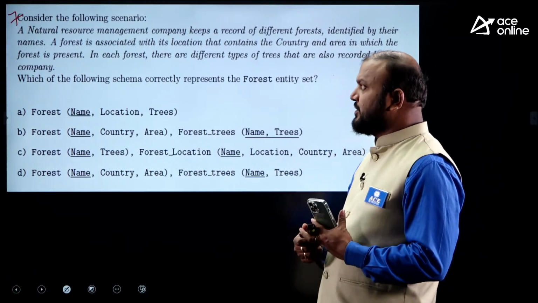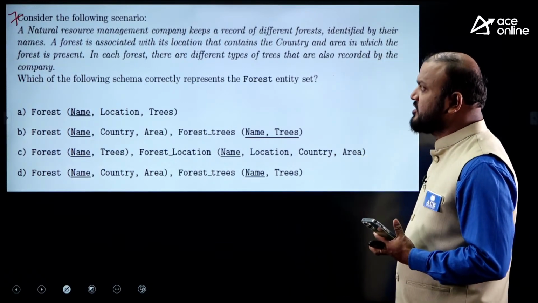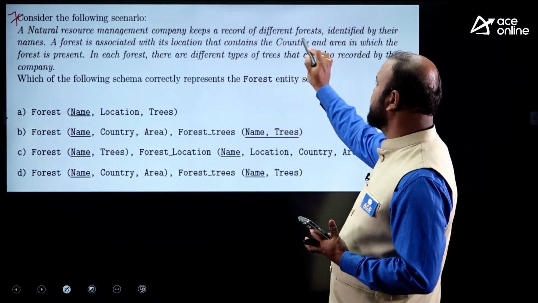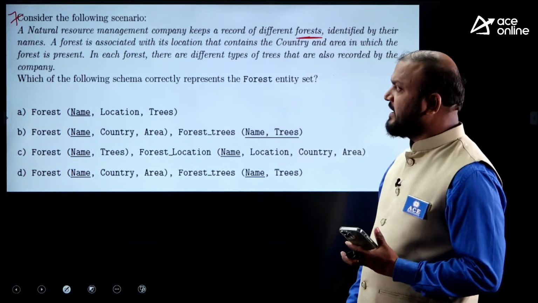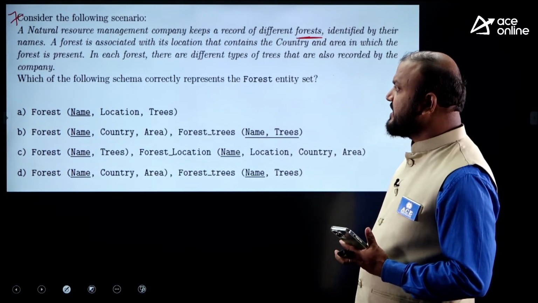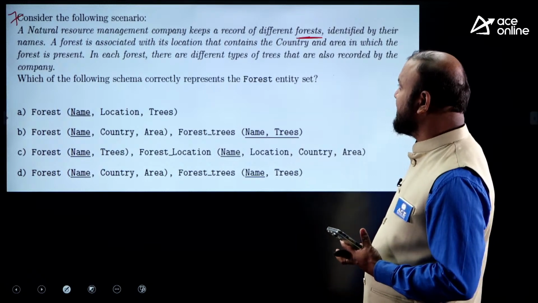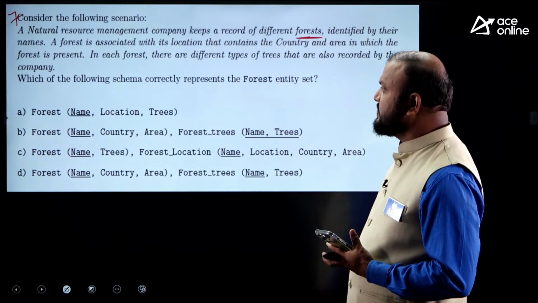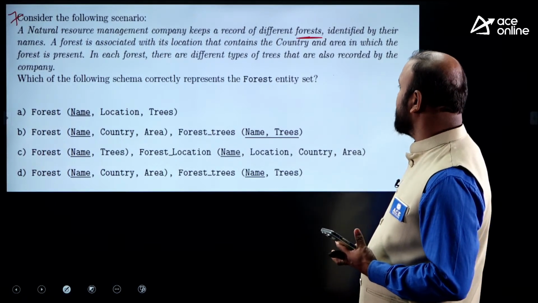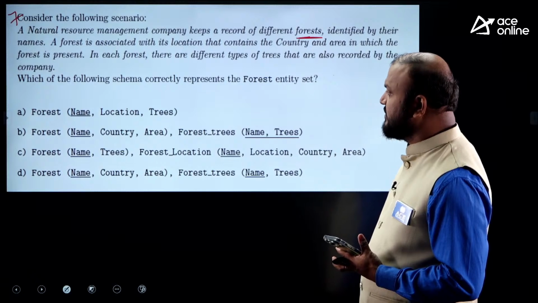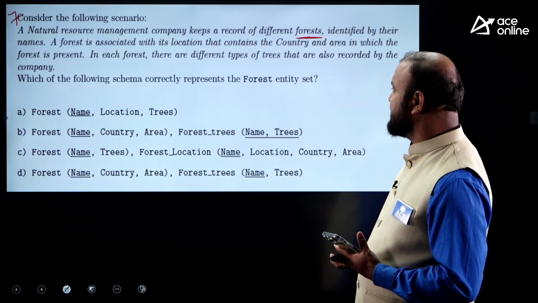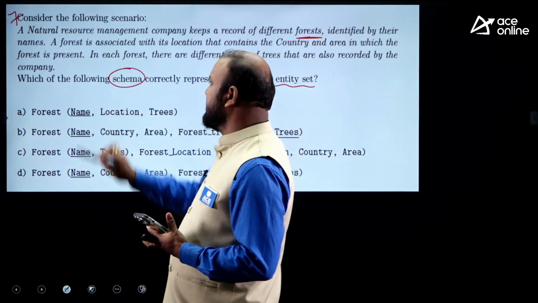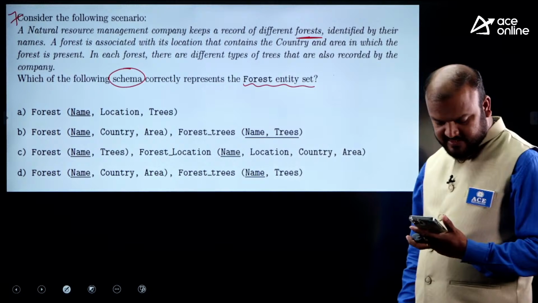Consider the following scenario. A natural resource management company keeps a record of different forests identified by their names. Forest is associated with its location that contains a country and area in which the forest is present. In each forest, there are different types of trees that are also recorded by the company. Which of the following schemas correctly represents the forest entity set?